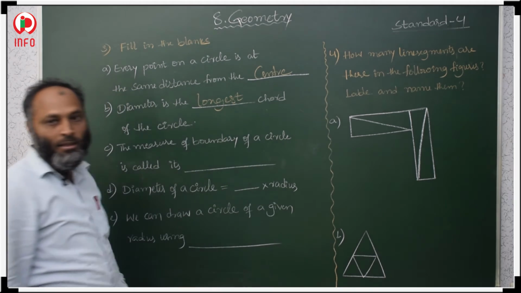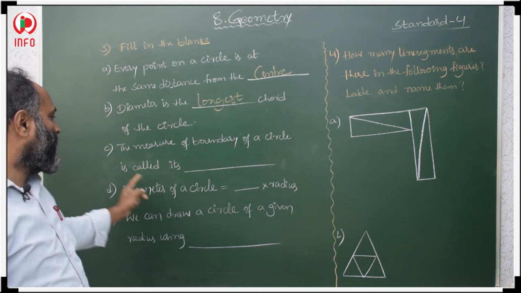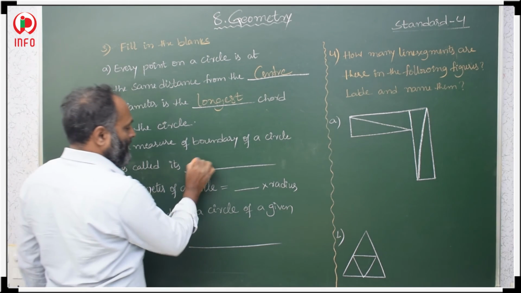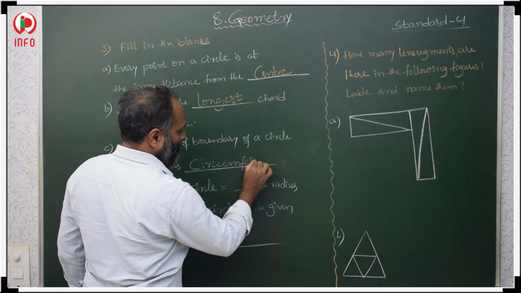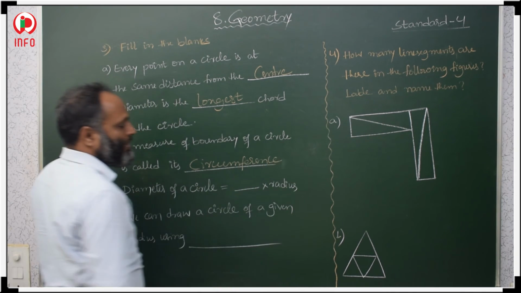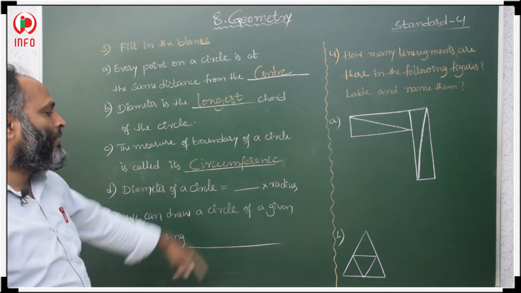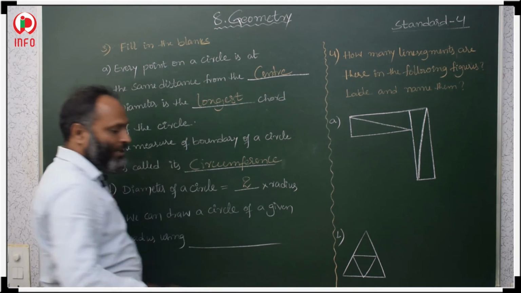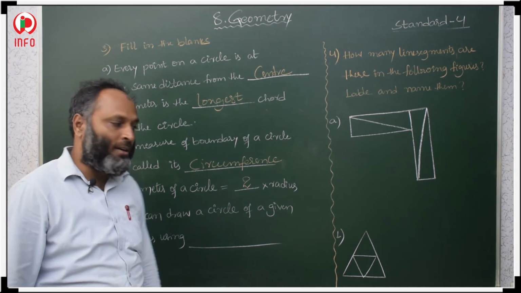Next, the measure of the boundary of a circle is called its circumference. Then the diameter of the circle is equal to 2 times the radius. So double the radius is the diameter of the circle.